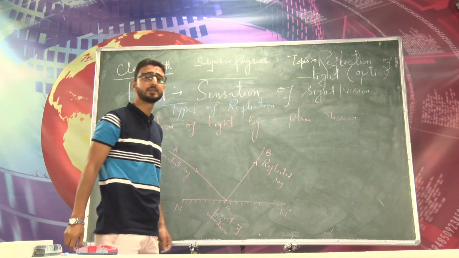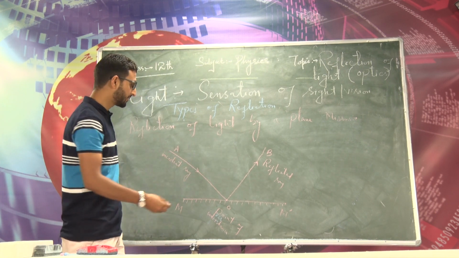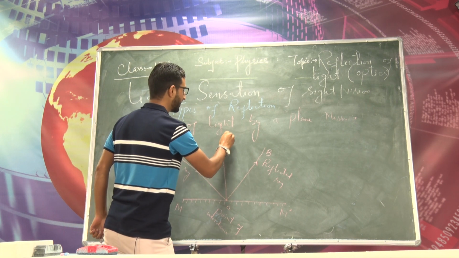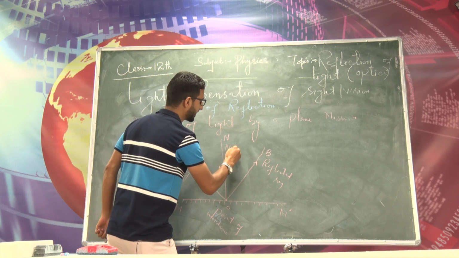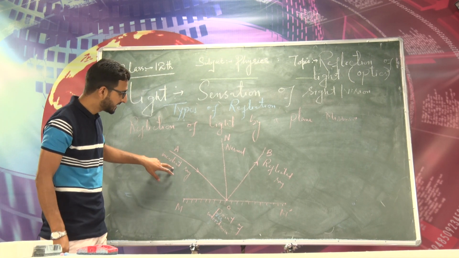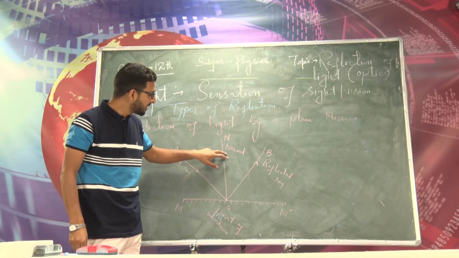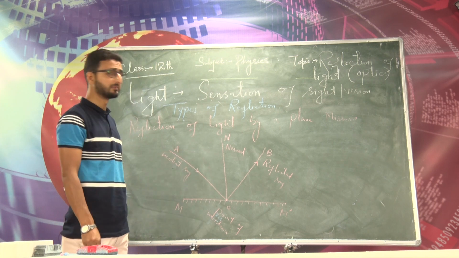This is the point of incidence, and at the point of incidence I can draw a perpendicular to a plane mirror. Let me draw a perpendicular, let me call it ON, which is called the normal, perpendicular to the plane mirror at the point of incidence, right? So this is the incident ray, point of incidence, reflected ray, and a perpendicular drawn to the plane mirror at the point of incidence, that is called the normal, right?